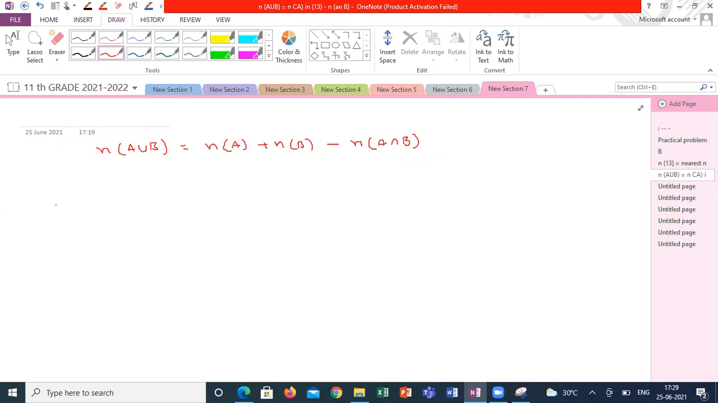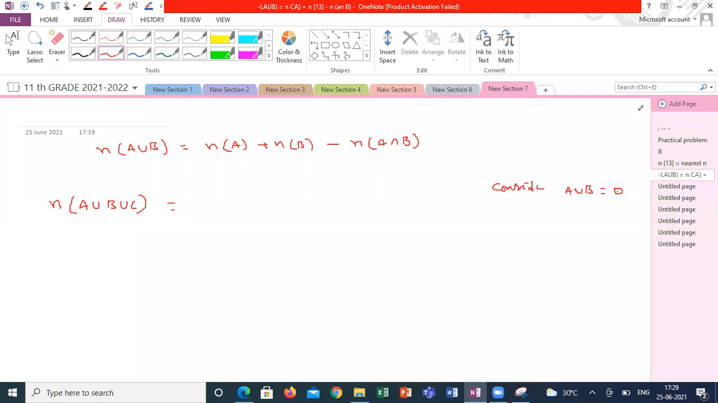With the help of this formula, can anyone solve the expansion of n of A union B union C? Anyone can try? The clue is to consider A union B as some other set D and solve. You will get the answer. Sir, can I try? Yeah, you can try.